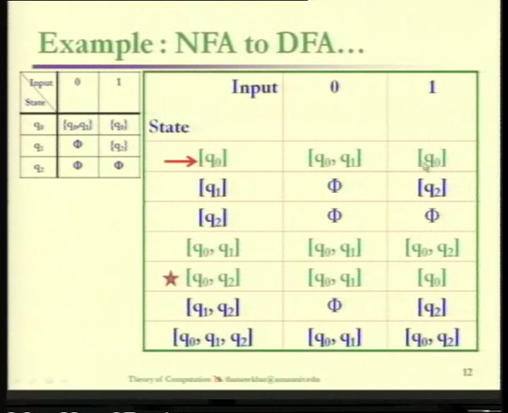So now there are two ways to continue further. Either we can generate all the subsets of the power set of Q, or we can just proceed with the states which are newly generated for every transition. Here we find that we are generating two new states, not exactly two, it is going to be one. One is Q0 Q1 and one is Q0 which is already evaluated. So we can evaluate the transitions for Q0 Q1.